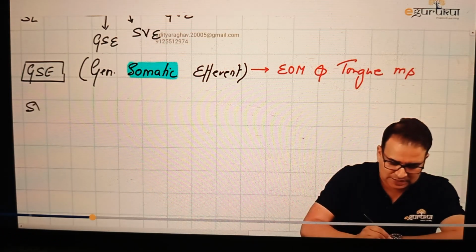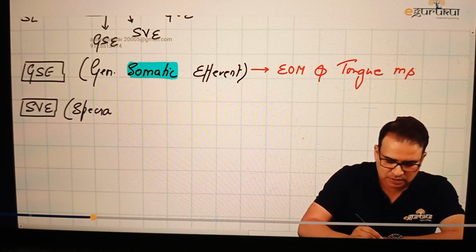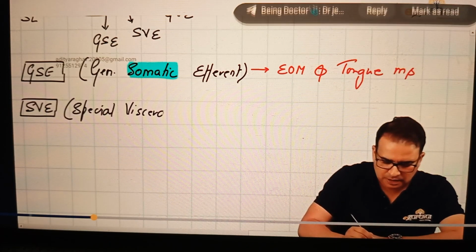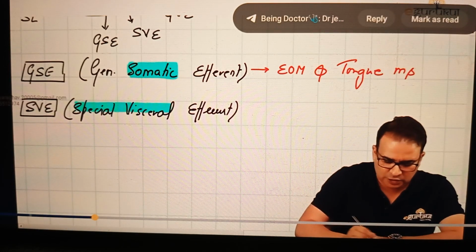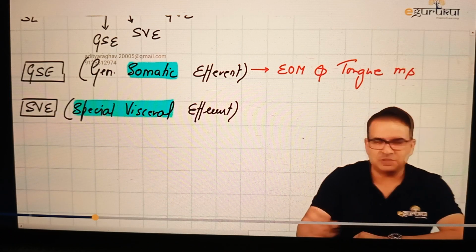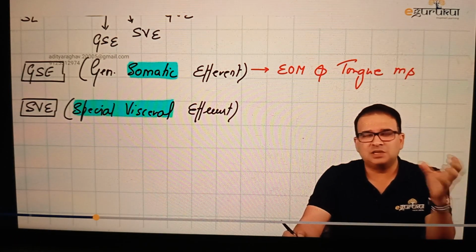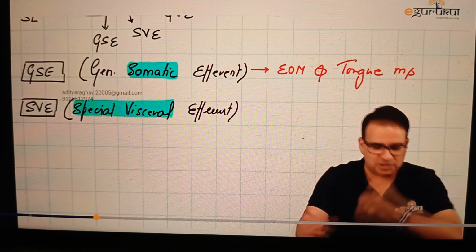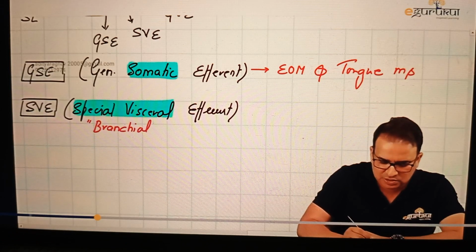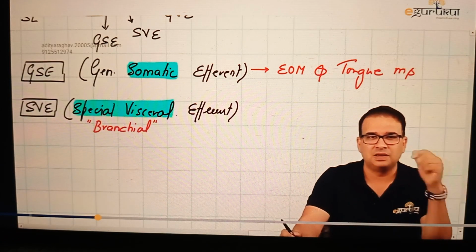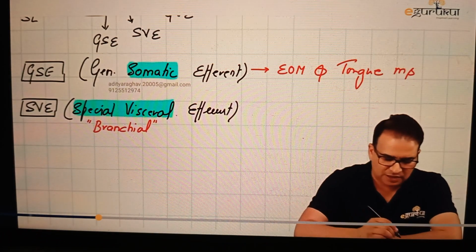The second column which we wrote, guys, is SVE. SV stands for special visceral efferent. Obviously, all of them are efferent. The word we need to look at here is special viscera, the specialized viscera. Although many authors say it's a misnomer, just remember it. The meaning of special viscera is branchial arches or pharyngeal arches. So the word special viscera can be replaced with branchial if needed. Either you call it special visceral efferent, or many authors call it branchial efferent also. Same thing.